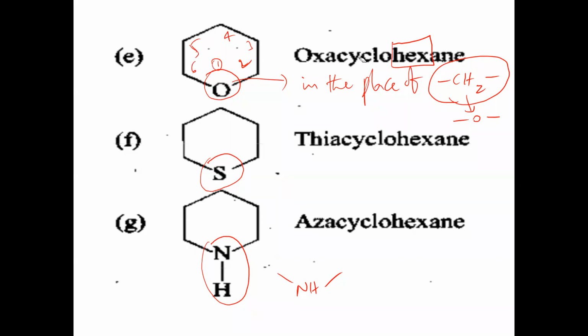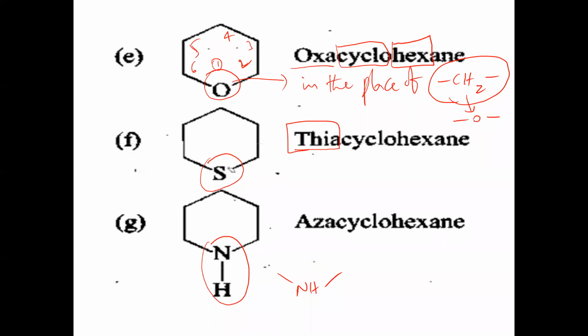Here, in this hexane, a cyclic ring is there, so it is cyclohexane. In this cyclohexane, at one CH2 place, what is substituted? Oxa. Oxa means oxygen. If oxygen replaces bond CH2 bond, we say oxa. Next, if bond CH2 bond is replaced by sulfur, we say thia. The word thio belongs to sulfur. So thia for sulfur, and oxa for oxygen replacing the CH2 group. Therefore we say oxacyclohexane.